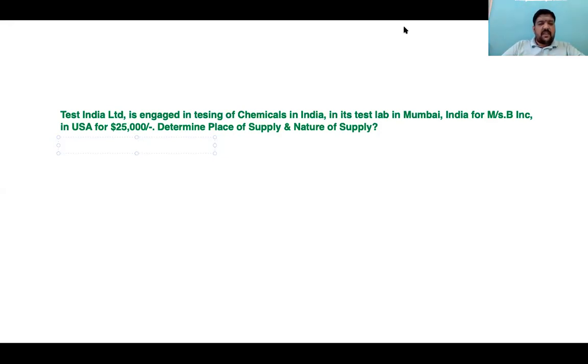The services are performed in, no doubt, Mumbai, Maharashtra. So, place of supply as per section 13 subsection 3, as the service is a performance based service, testing on goods.